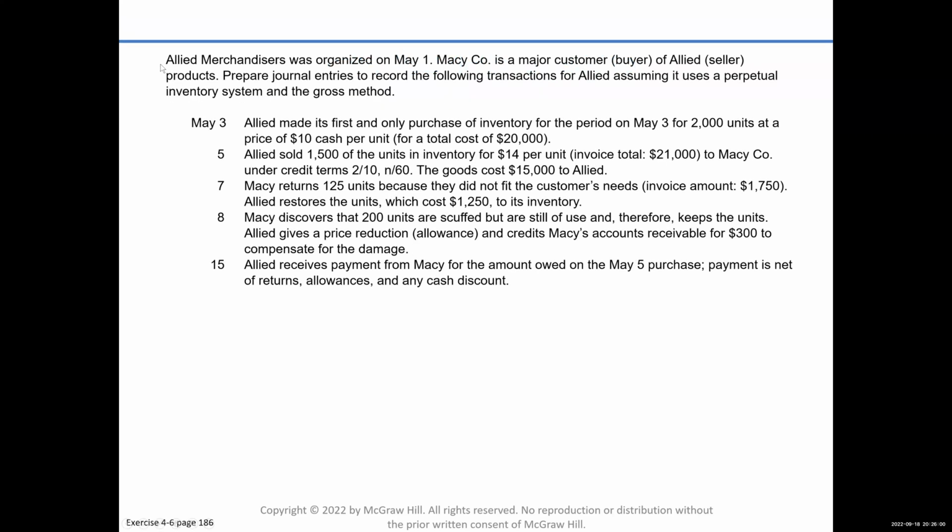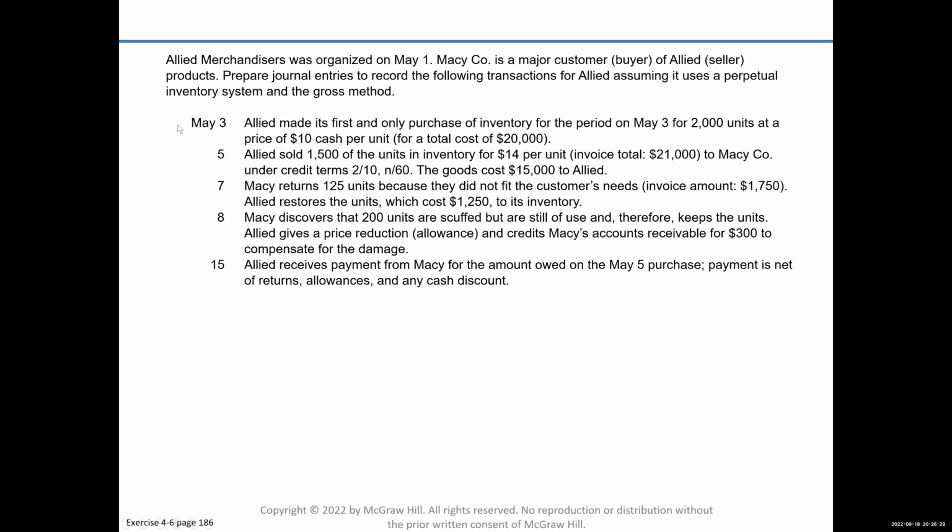Okay. We are Allied Merchandisers, and we were organized on May 1. Macy's company is a major customer. They buy from us, so Macy's is the buyer, and we, Allied, are the seller. We're going to prepare these journal entries for Allied. Remember, we are Allied. And always, we're going to be using the perpetual inventory system and the gross method.